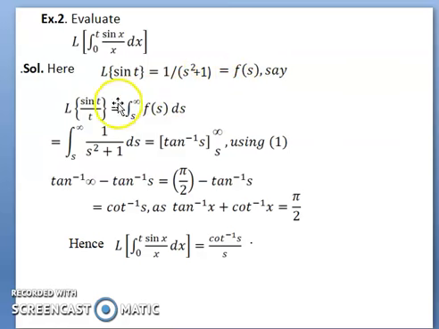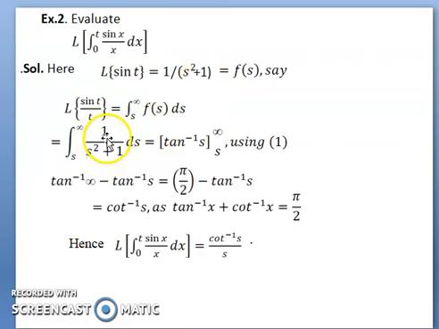Therefore, L of sin t divided by t equals the integral from s to infinity of F(s) ds, where F(s) is 1 divided by s squared plus 1.